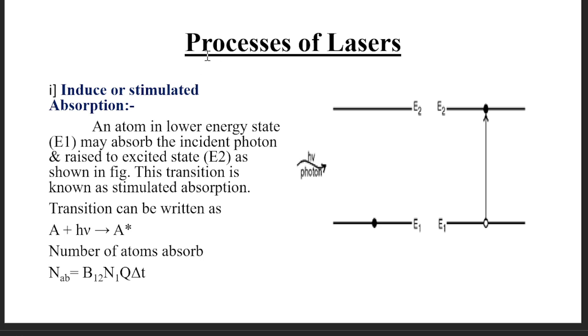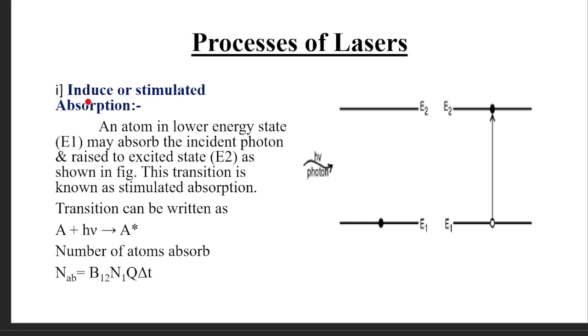Now we will discuss one by one the processes that are involved in the formation of laser. So what are the processes? There are three processes for the formation of laser. The first one is induced or stimulated absorption. In this process, the atom in a lower energy state absorbs the incident photon and jumps to the excited level. This transition is known as stimulated absorption.